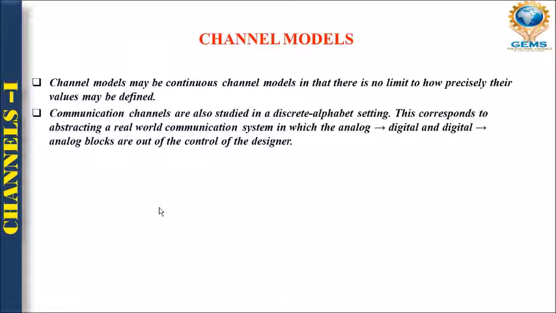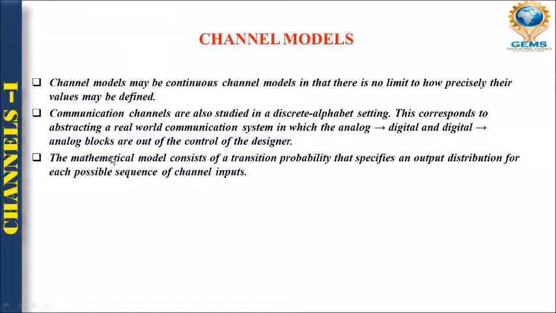Discrete means what? Alag, right? It is not continuous. So this corresponds to abstracting the real world communication system in which, first of all, the thing is in analog, followed by digital, and it is followed again by analog blocks, right? In a mathematical model, it consists of a transition probability that satisfies the output distribution for each possible sequence of channel inputs.